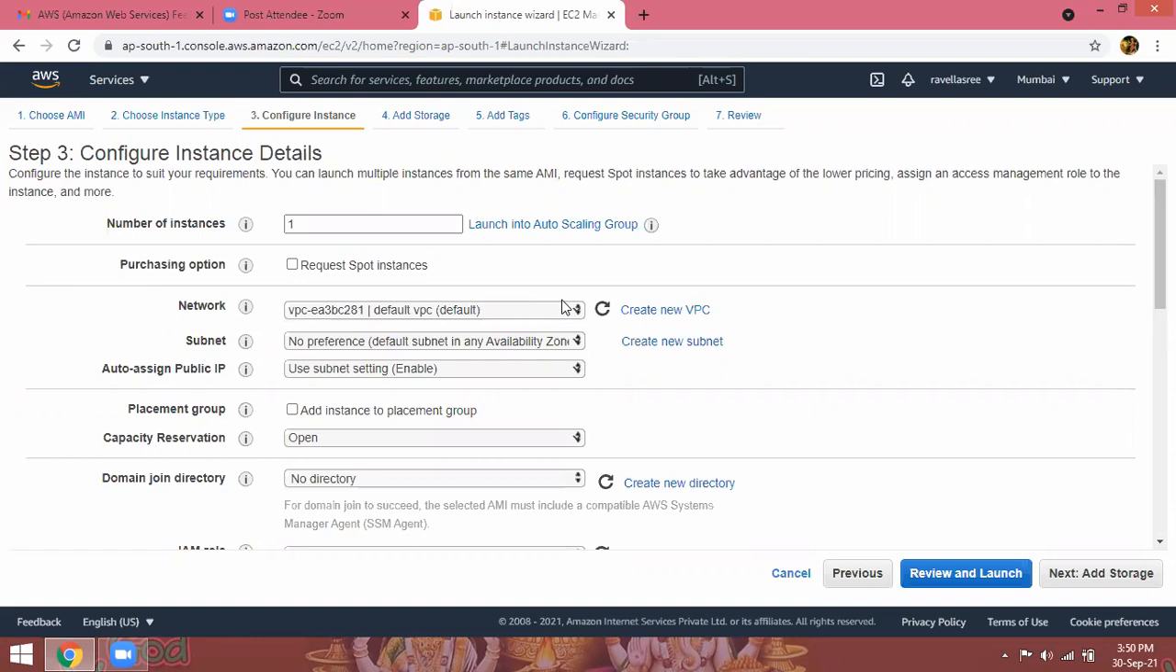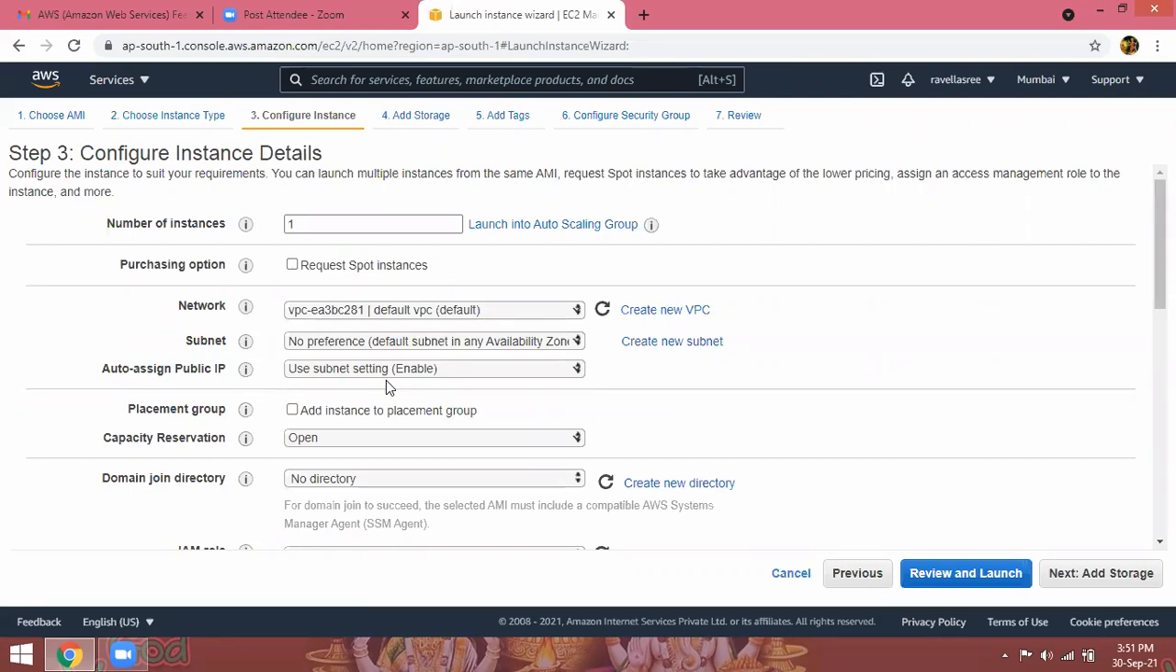Next to subnet, no preference, default subnet in any availability zone. So we are in Mumbai region. In Mumbai region, we have 3 availability zones. So if you want to select a specific subnet, you can select, not a problem. Or else, if you want to leave it to the system, automatically where the resources are available, it will launch. I will show you. So initially I am selecting no preference. If you want to select, you can select.